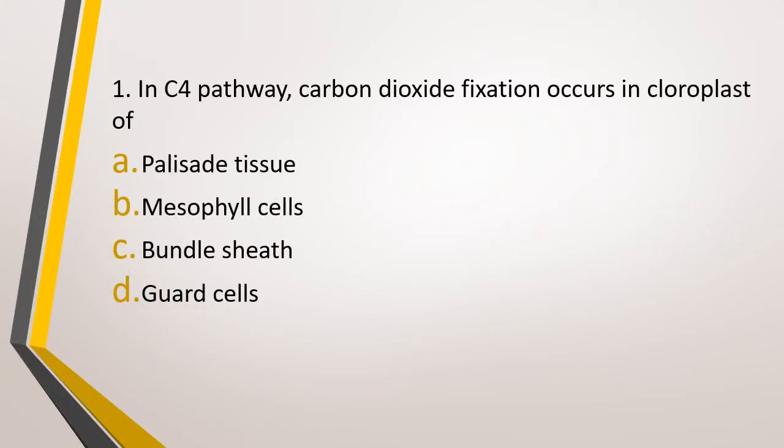Question number 1. In C4 pathway, carbon dioxide fixation occurs in chloroplast of option A, palisade tissue, option B, mesophyll cells, option C, bundle sheath cells, or option D, Garth cells. In C4 pathway, carbon dioxide fixation occurs in chloroplast of. Correct answer is option B, mesophyll cells.